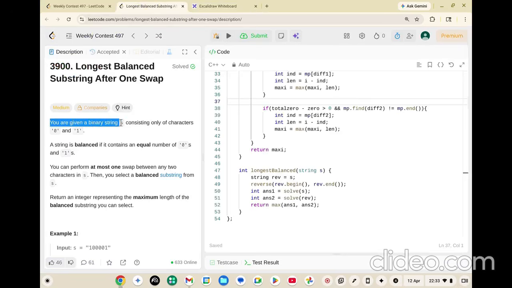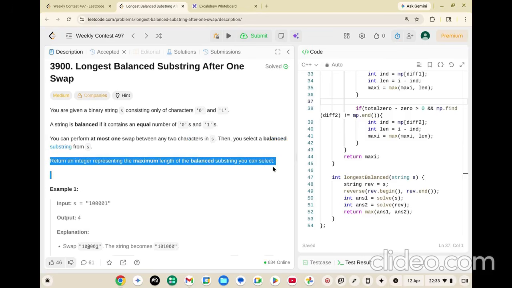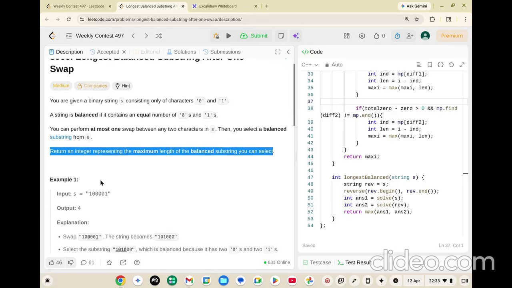So let's read the problem statement. You're given a binary string s consisting of only characters 0 and 1. A string is balanced if it contains an equal number of zeros and ones. You can perform at most one swap between any two characters in s. Then you select a balanced substring from s. You need to return an integer representing the maximum length of the balanced substring that you can select.